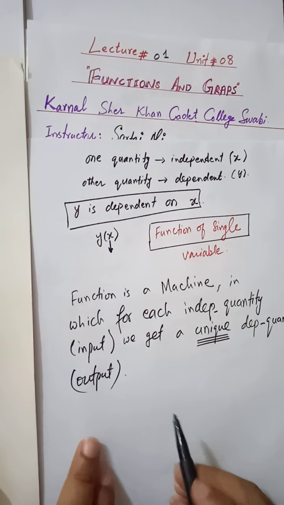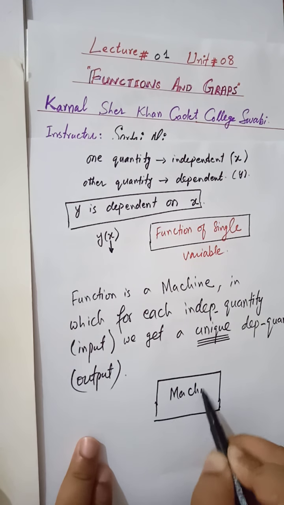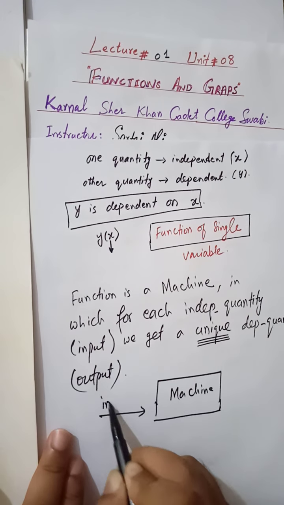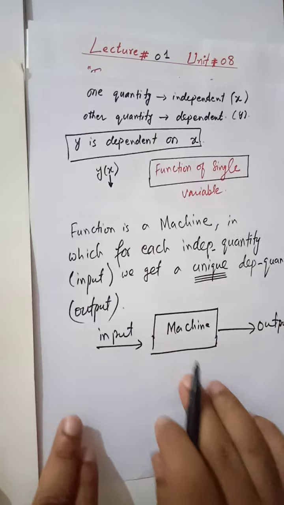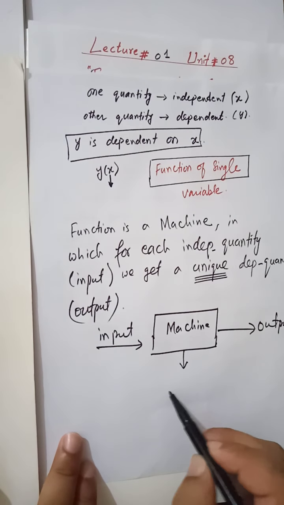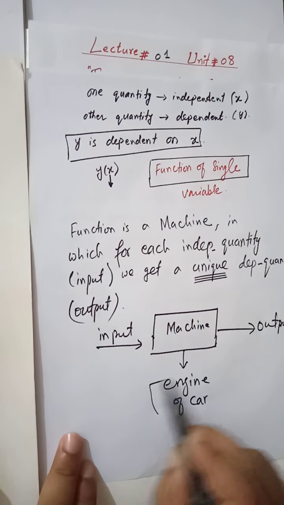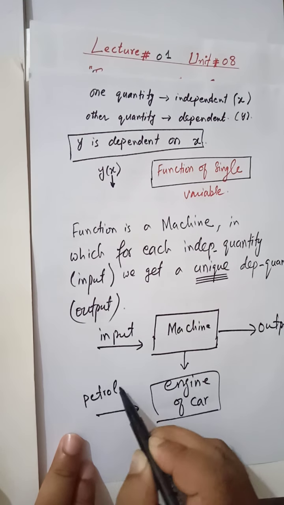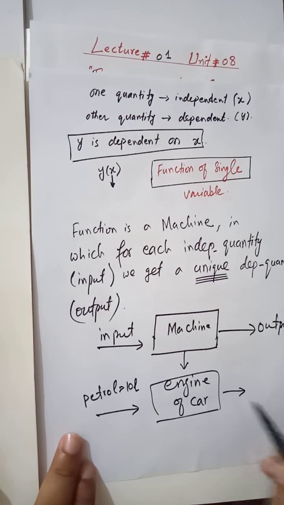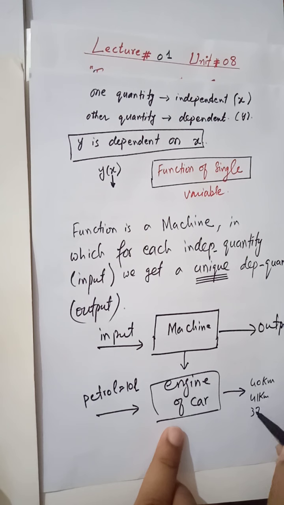So in mathematics, a function is such a type of machine. You see, this is a machine. Here is the input and here is the output. I take this example: let's say this is the engine of a car. In input, you put petrol, 10 liters, and the output is the distance covered by that car. It may be 40 kilometers, it may be more than 40, it may be less than 40 kilometers.